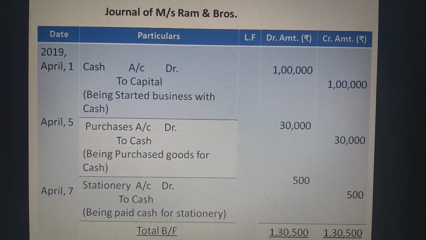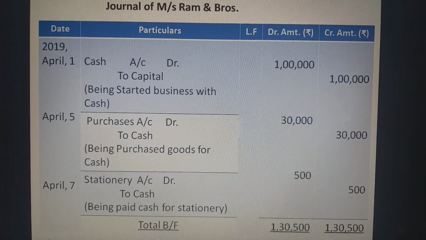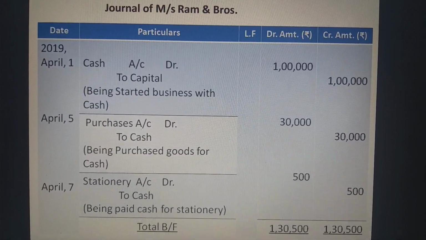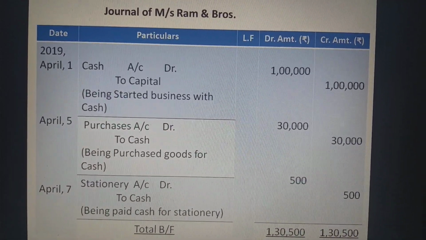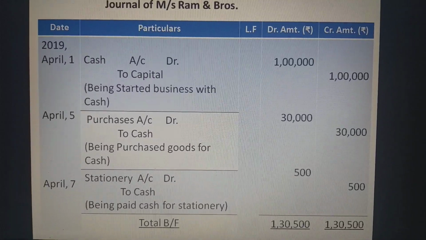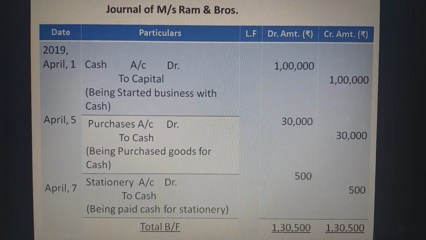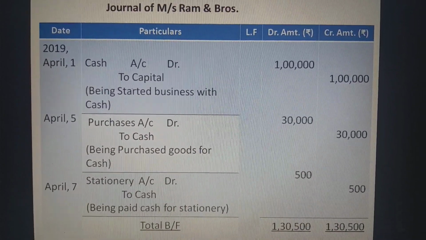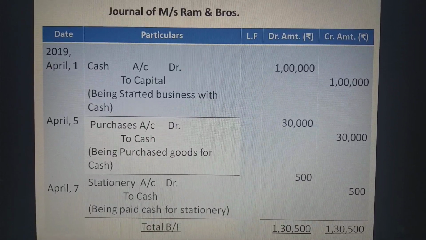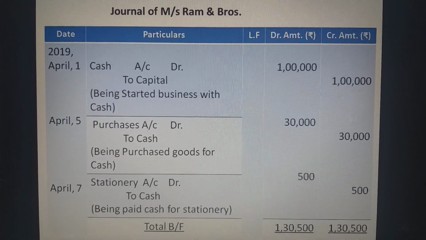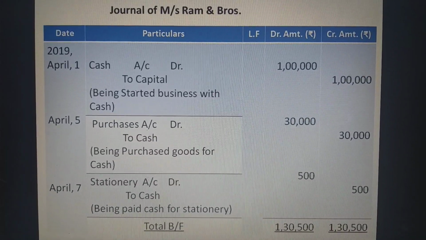The second transaction was on April 5th: purchased goods rupees 30,000. Here goods is coming in, so purchases account debit rupees 30,000 and cash is going out. So to cash account rupees 30,000. The entry is purchases account debit to cash, being purchased goods for rupees 30,000 or being purchased goods for cash.